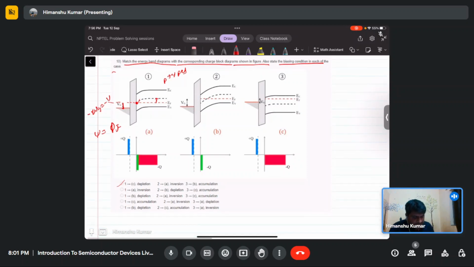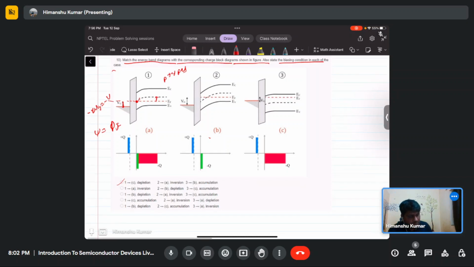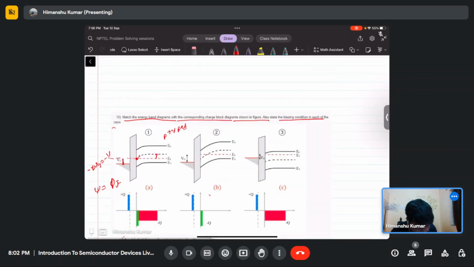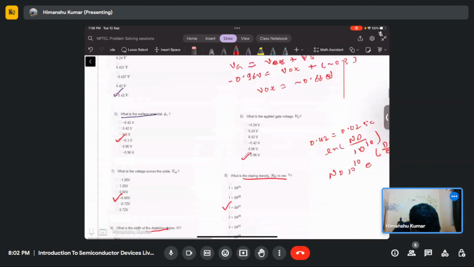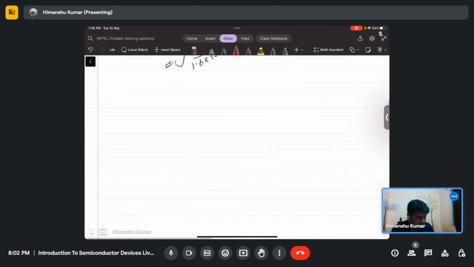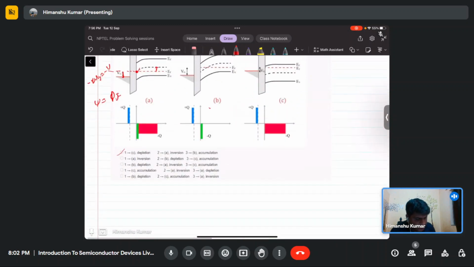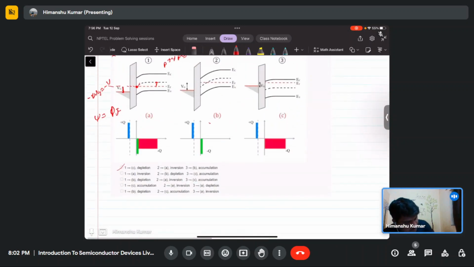In the second case, no depletion of charge carriers is taking place.